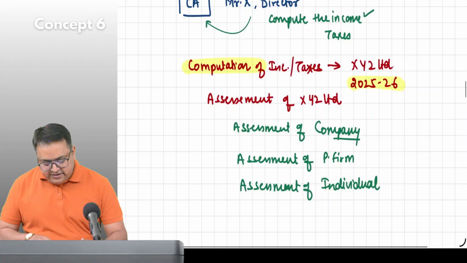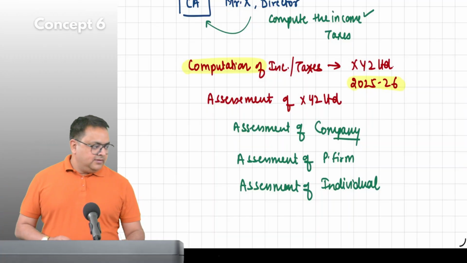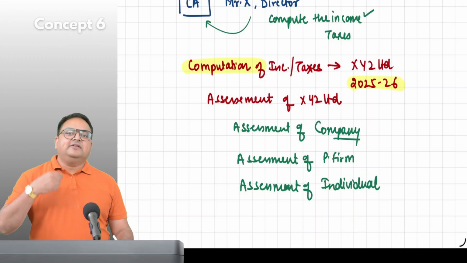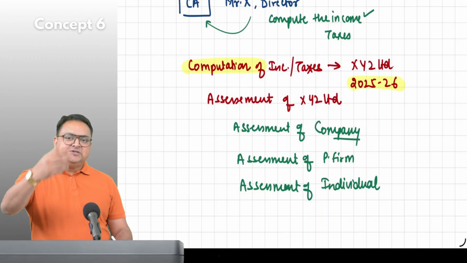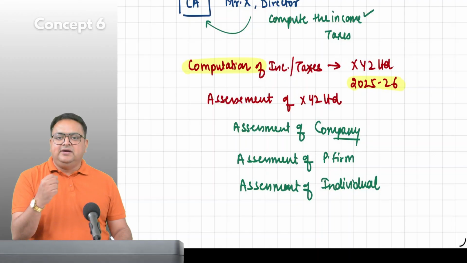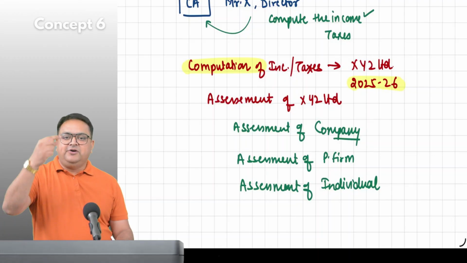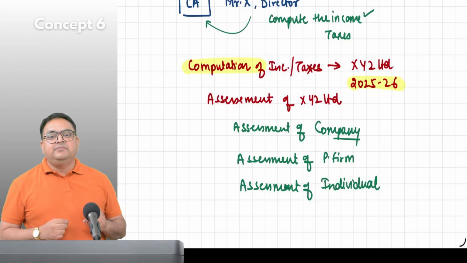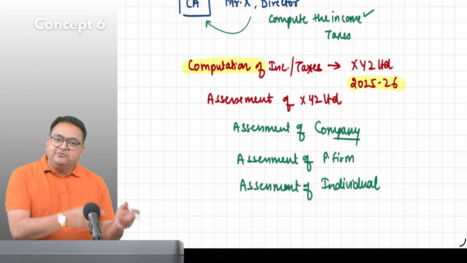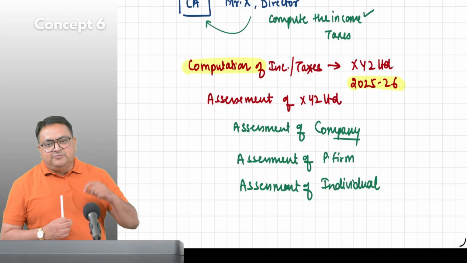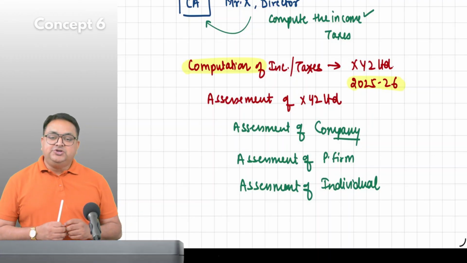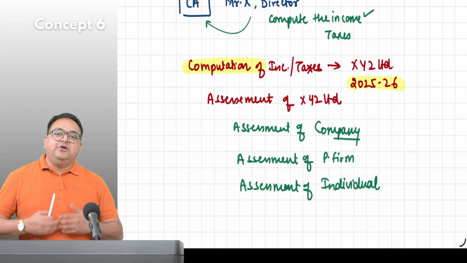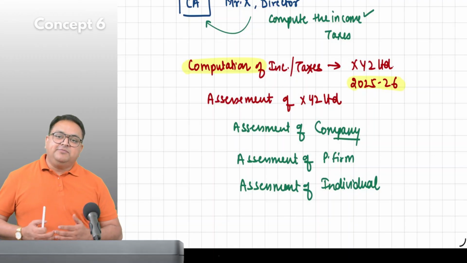Lakshana, is your doubt clear? Yes, sir. Understood, sir. So this is known as assessment. For whichever type of assessee you are computing the income, that is what we are assessing. We are doing assessment of the firm, of a cooperative society, of a Hindu undivided family, HUF, of a local authority, of an individual.